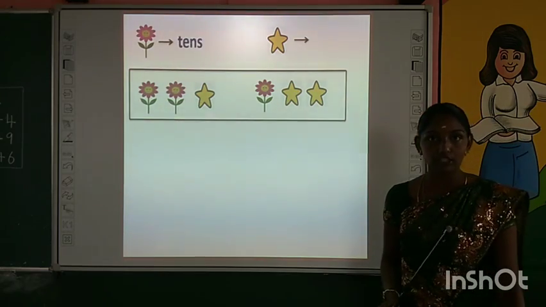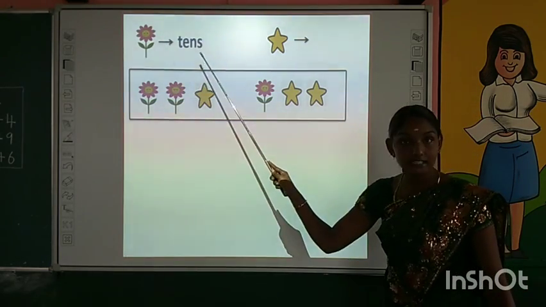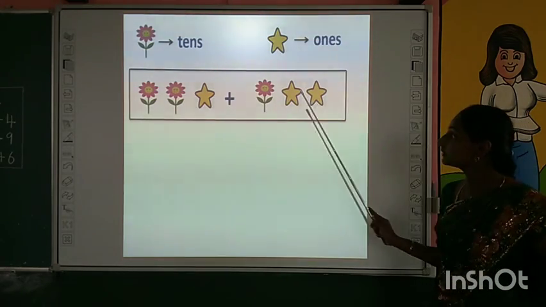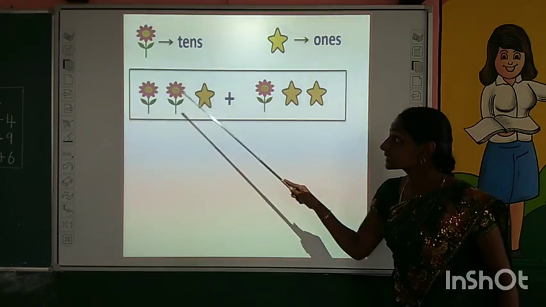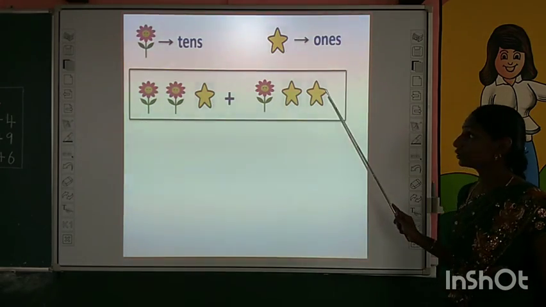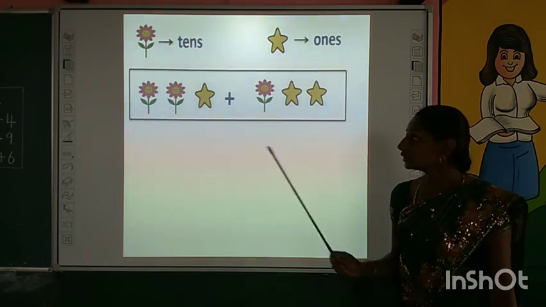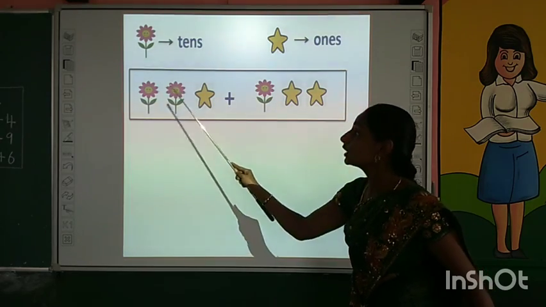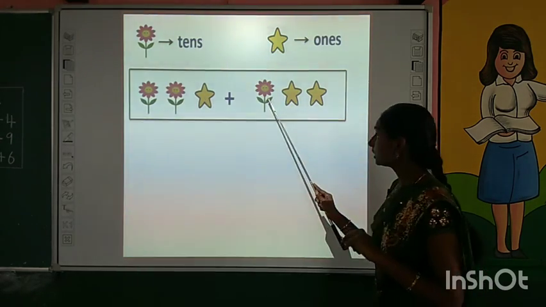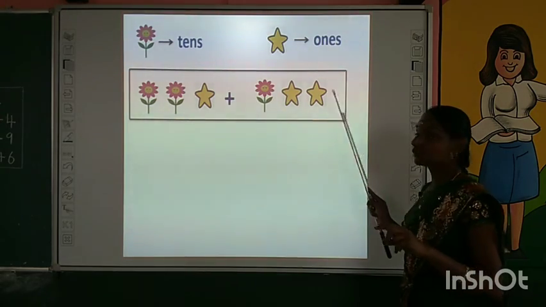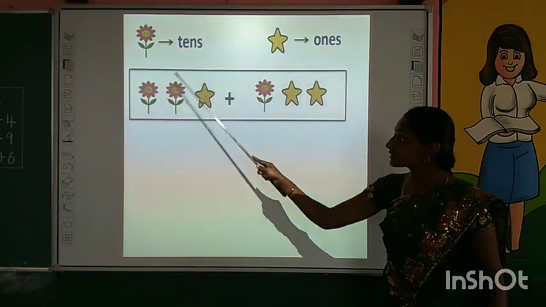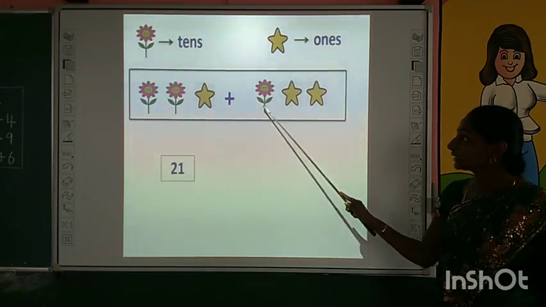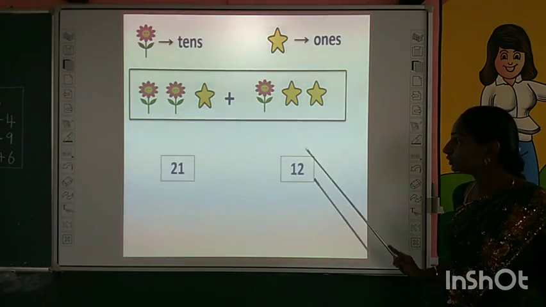Okay, see, it's a colorful activity. In this, we have to consider this flower as tens and the star as ones. Now you are going to add this and this. 2 tens and 1 one. 1 ten and 2 ones. Here the flower is tens, the star is ones. 2 tens means 21. 1 ten and 2 ones means 12.